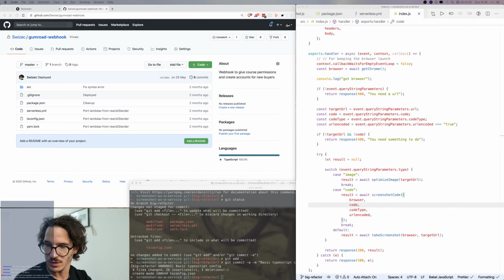So we've got that, and then we're going to have an optimize image function, which, let's call it just embeds, not screenshots. Embeds code, and then we're going to have another one there for later. It's going to be for social cards and for image optimization, which I think I've currently disabled. So we now need to create a code handler and a screenshot handler. And another thing we can do is actually use API Gateway to do a lot of the parsing for us.